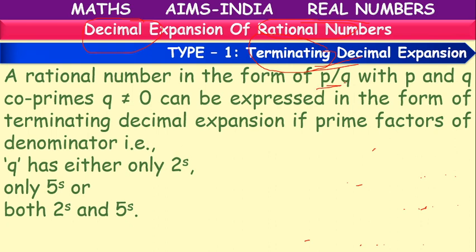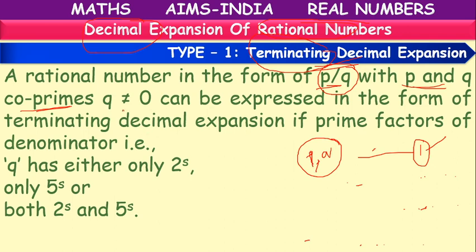Suppose we have a rational number p by q, where p and q are co-primes, means p and q have only one common factor, that is 1. There is no other common factor other than 1 for p and q. So they are called co-primes or relatively prime. And q is not equal to 0. The denominator is not equal to 0.